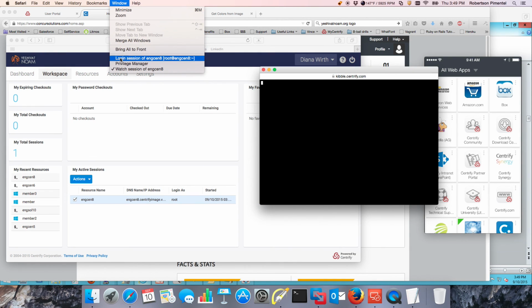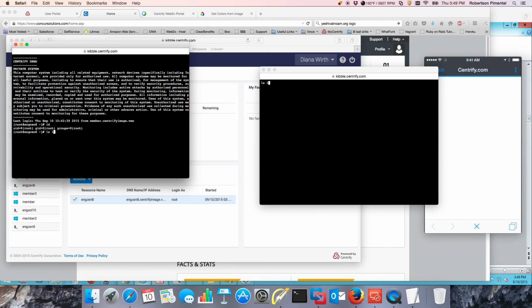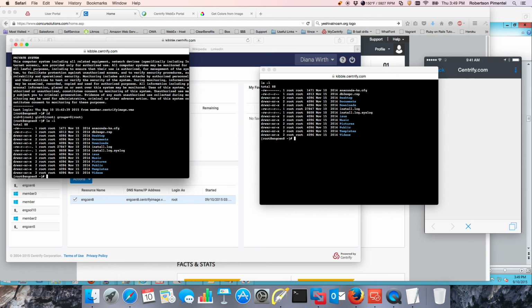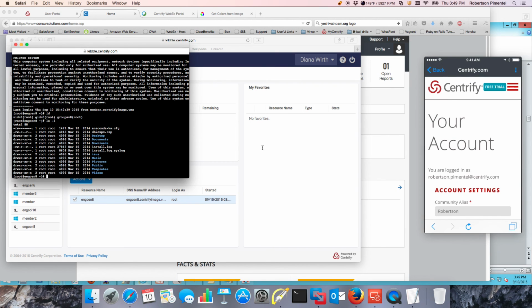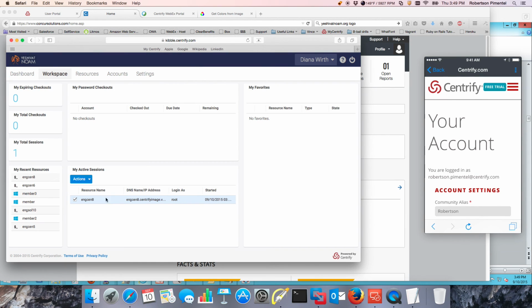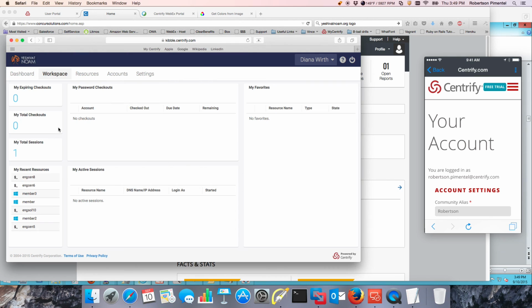So I'm going to put the login session here. What's going to happen is that everything I type in here is going to be proctored in this second window here. So you have the ability to see what's happening over here. If you don't like what you're seeing, very simple. You could simply go and terminate the session, and you'll have the ability to terminate that session. So if I go back here, it's been closed by the administrator.